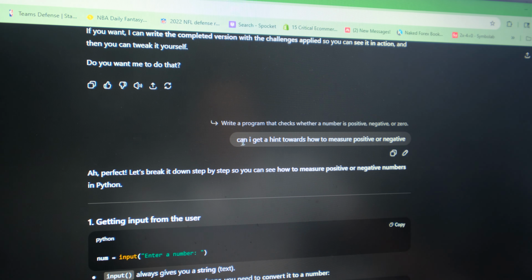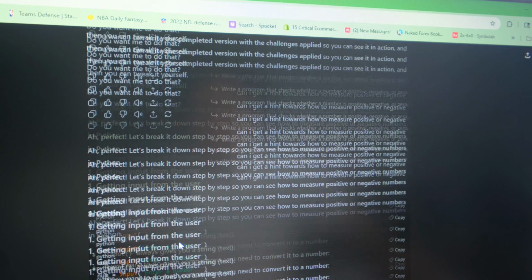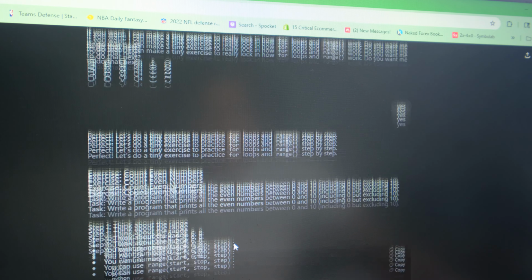It kind of gave me a hint towards the measure of positive thing. So this was whatever I did. But as soon as I saw that, I felt so dumb for not knowing positive and negative. That's when I looked it up, because I was doing odds and evens. Odds and evens is a greater difficulty, but that's a challenge to tackle next time.